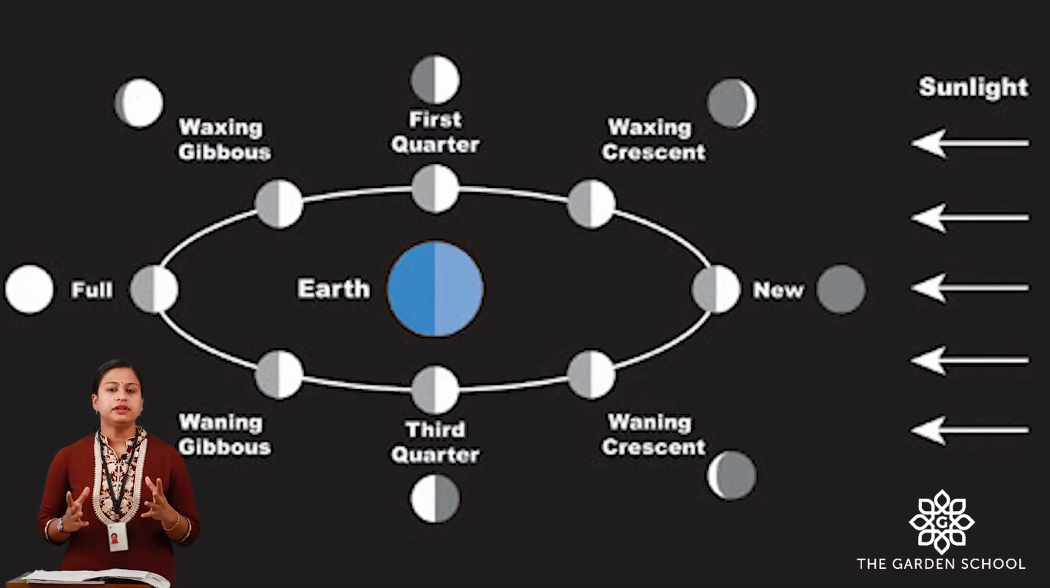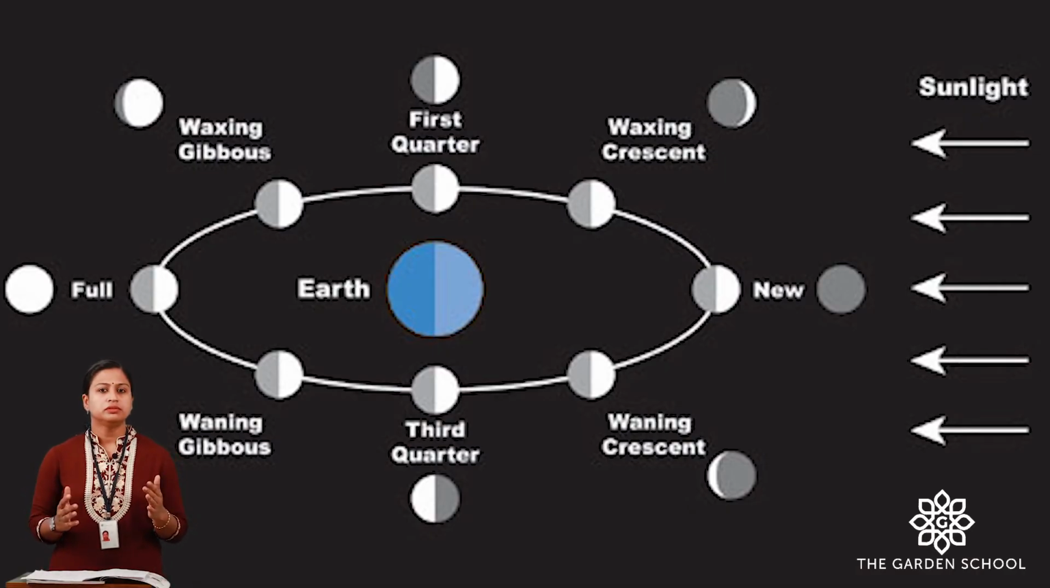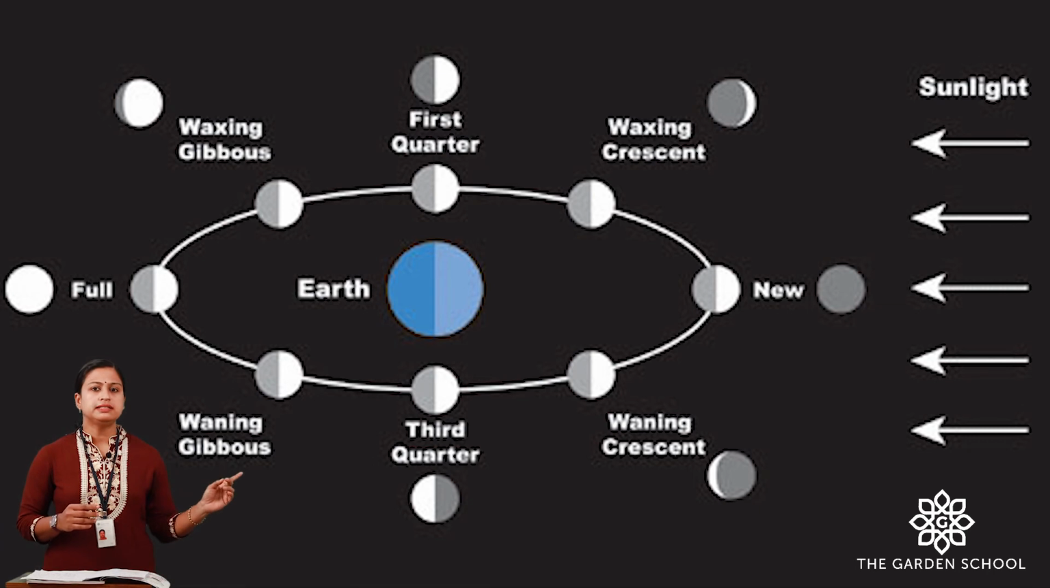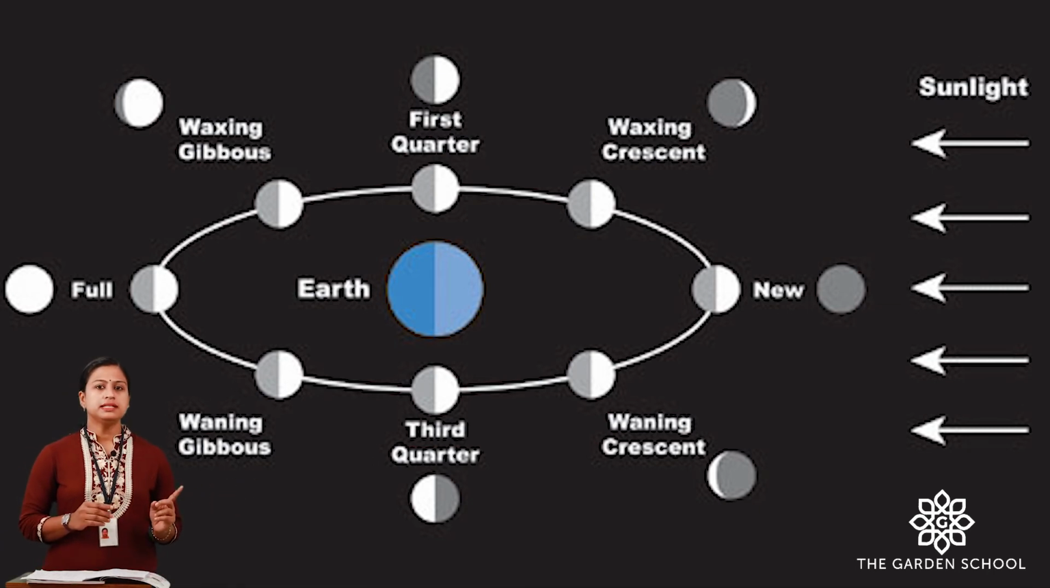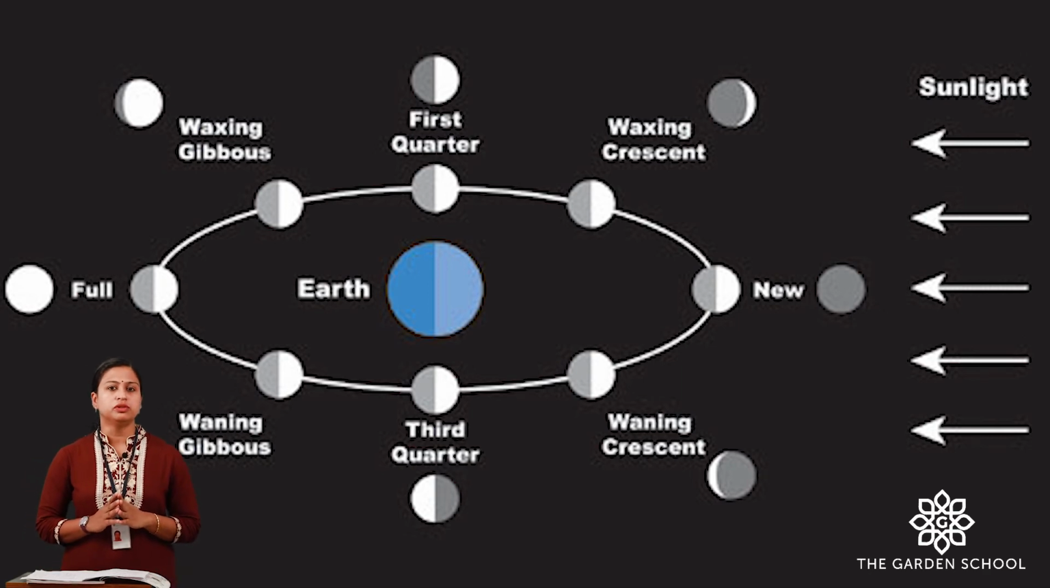We can see different shapes of the moon on different days. These are called the phases of the moon. For example, we'll see these shapes of the moon. Here you can see a small part of the moon. This is known as the crescent moon. When you see half of the moon, it is called the half moon. When you see a big full round moon, it is called the full moon.